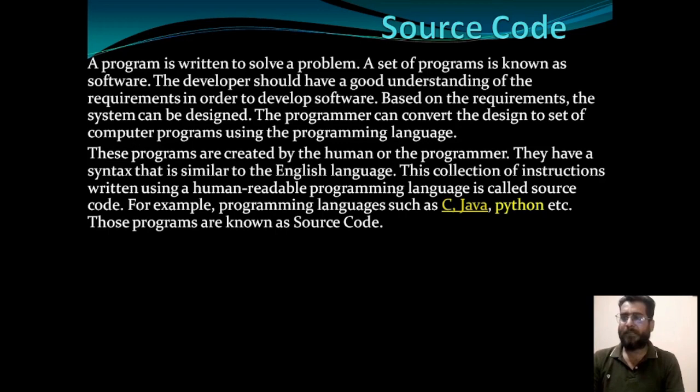These programs are created by the human or the programmer. They have syntax, meaning proper format, that is similar to the English language. So source code will be written in English-like language in proper syntax. This collection of instructions written using a human readable programming language is called source code. For example, programming languages such as C, Java, Python, etc. Those programs are known as source code.